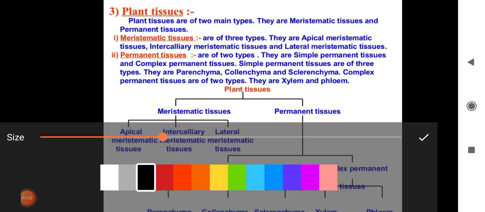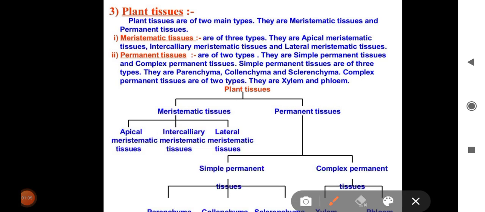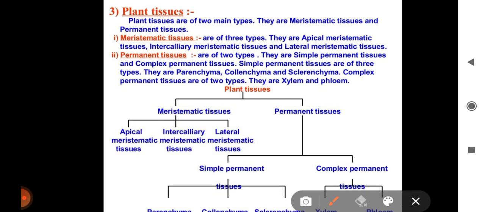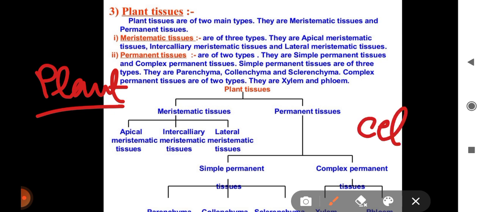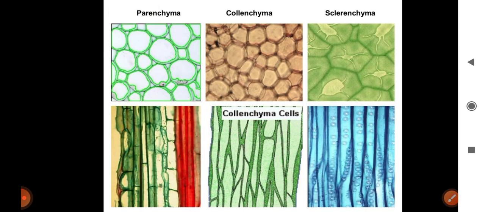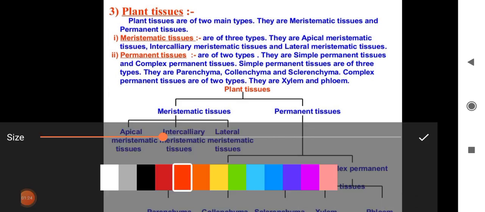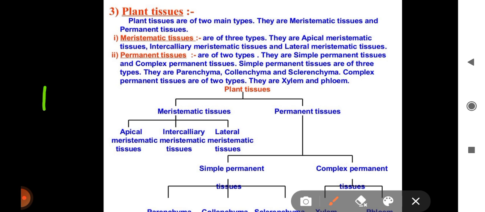If I ask you what are plants, have you ever seen a plant or not, you will say yes. If you have read about the plant cells, the plant tissue that we are going to study, did you study about that? You will say yes. Literally we have also covered plant cells and so many other things about plants. So we have studied about plant cells.